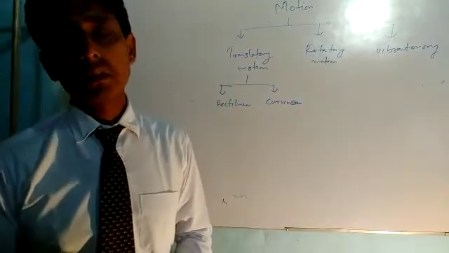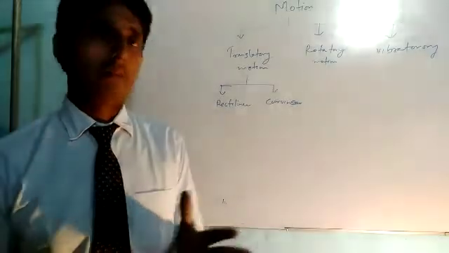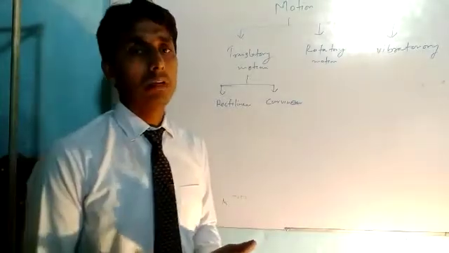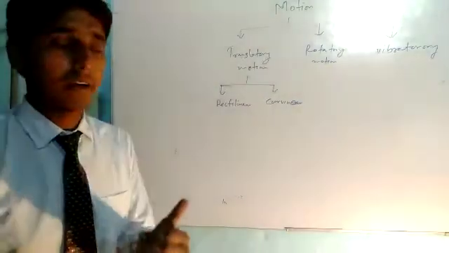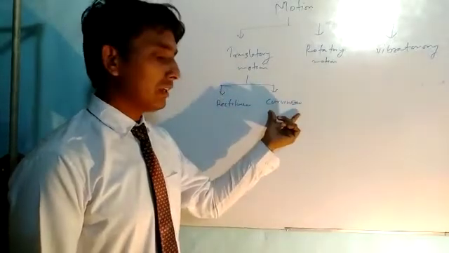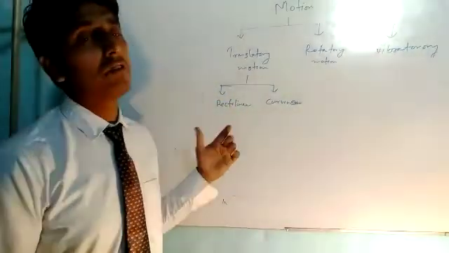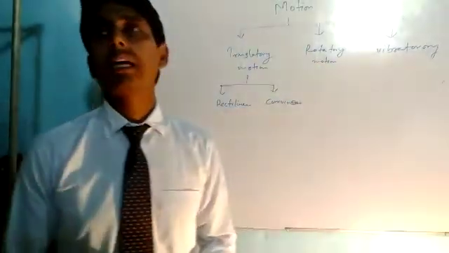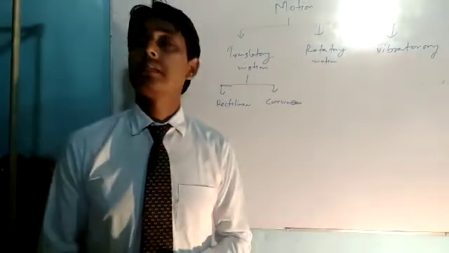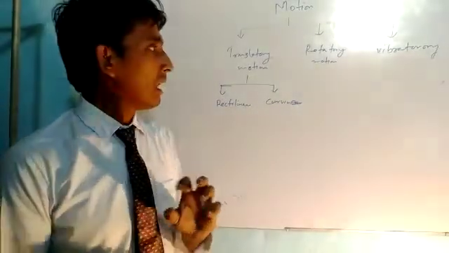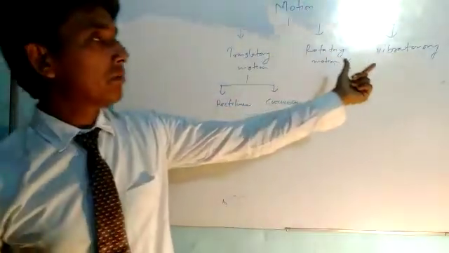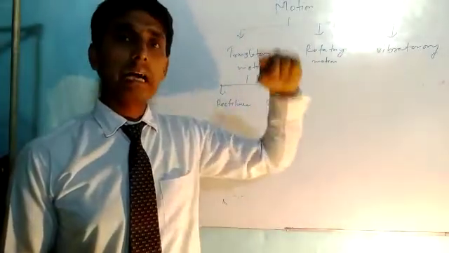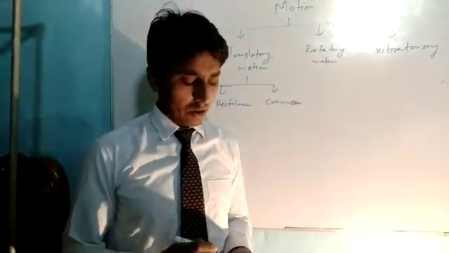For example, your vehicles run on the road, but they do not always go straight. They have to bend, they have to curve somewhere. Therefore, that type of motion is curvilinear motion, and rectilinear motion is the motion in which the object is moving very straight. Rotatory motion, I have given you the example, the motion of the fan, the motion of the wheel. And vibratory motion, you must have seen the needle of the sewing machine where the needle goes up and down. That is a type of vibratory motion.